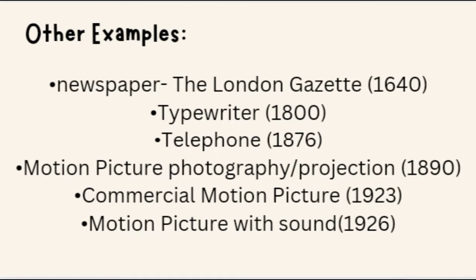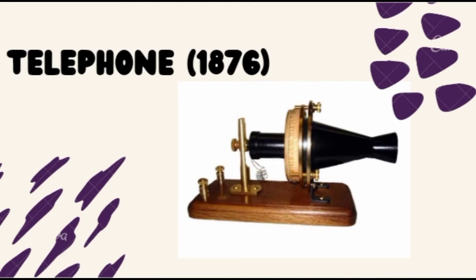Commercial motion pictures, 1913. Motion picture with sound, 1926. Last is the telephone, which was invented in 1876 by Alexander Graham Bell. He was the father of the telephone.